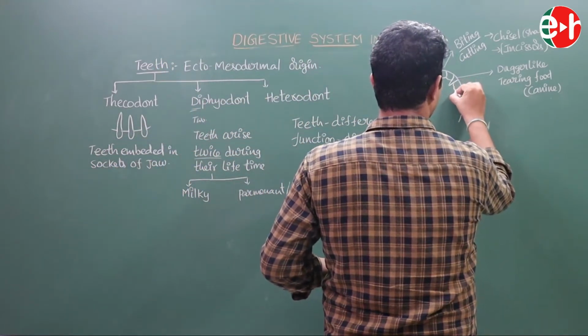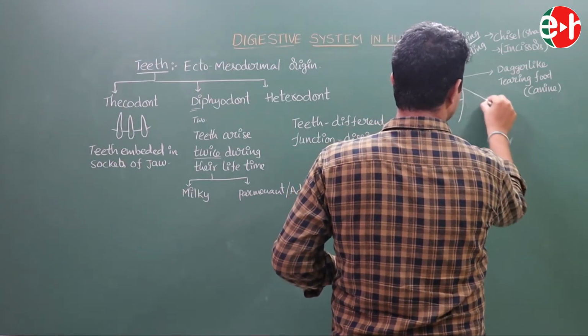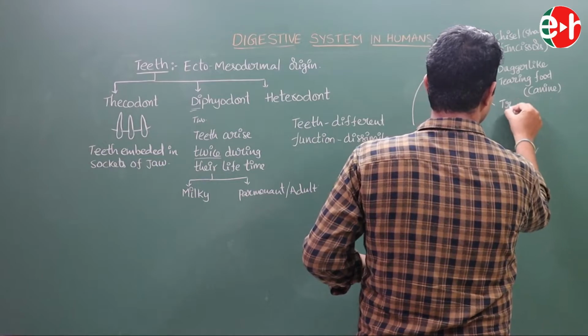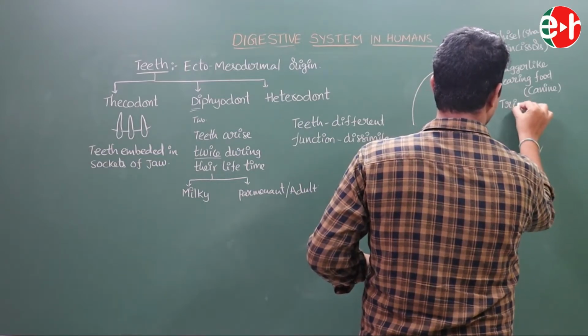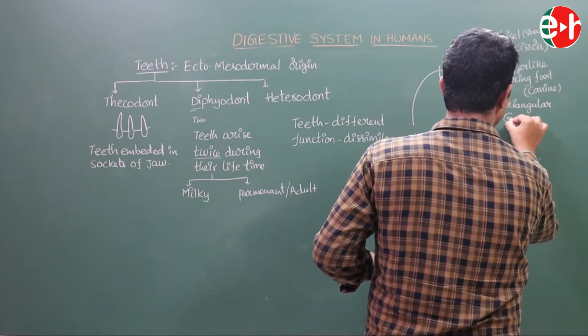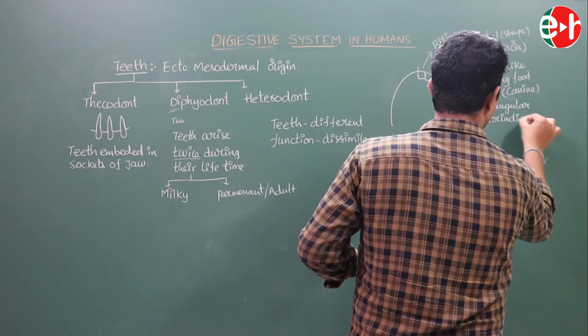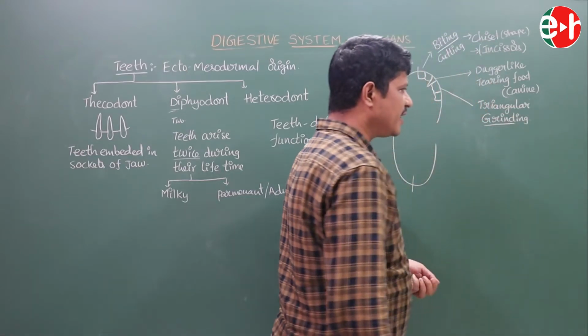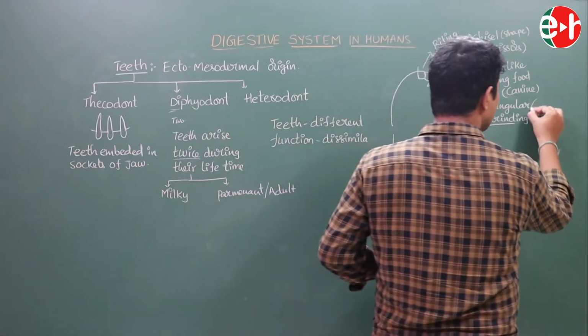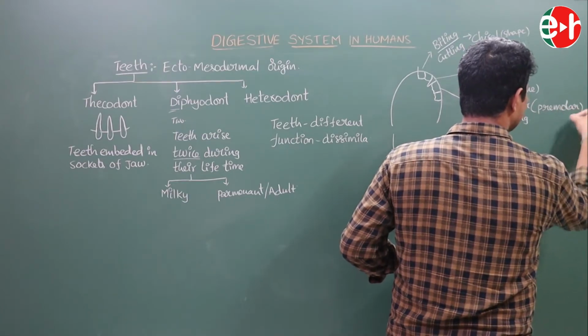Now the next tooth is triangular in shape. The triangular-shaped teeth help in grinding the food particles. This tooth is the premolars.